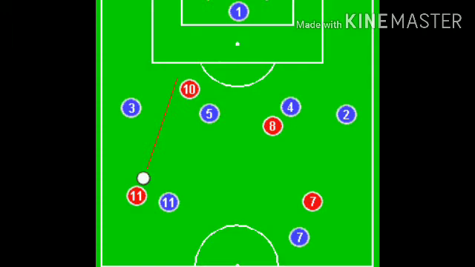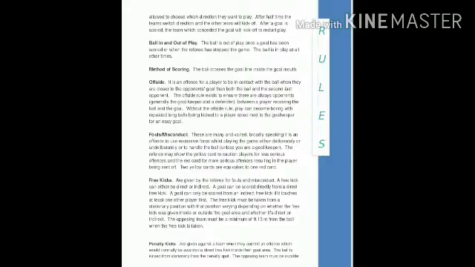There are two players, right? The one who's kicking the ball and one who is receiving the ball. So when the ball is kicked, one player is going to kick the ball. When the ball is being kicked, the same team's player should not stand before the last opponent. Last opponent means the defenders, not the goalkeeper. So you should not go before the last opponent and receive the ball. This is offside. Okay children.